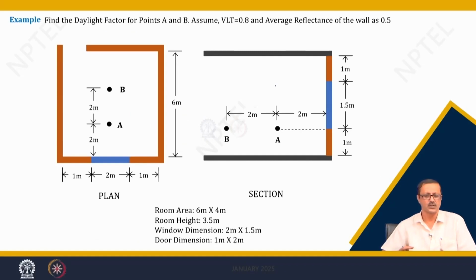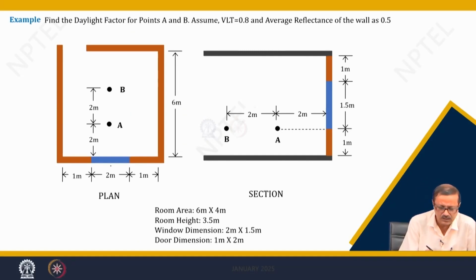So, here we have done a small problem. We are finding out, this is the window, 2 meter is the length of the window, and in the section I have mentioned that the height of the window is 1.5 meter. The room area is 4 meter by 6 meter. Room height I have assumed as 3.5 meter. Of course, in the section drawing you can see this is 1 meter plus 1 meter, 2 meter, and 1.5 meter. So, 3.5 meter is the room height. Window dimension is 2 by 1.5, which is also shown there.